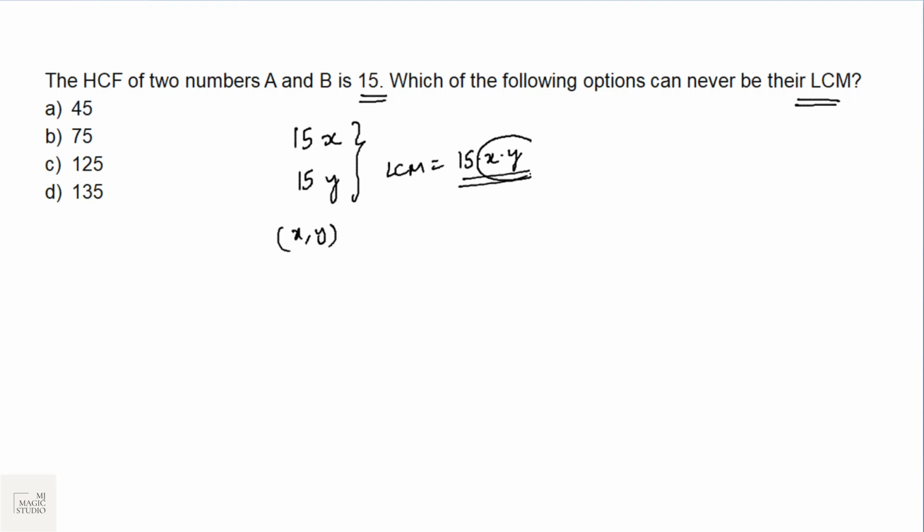That means the LCM should be a multiple of 15 straight away. 45 is 15 into 3, 75 is 15 into 5, 135 is 15 into 9, but 125 is not divisible by 15. That means their LCM can never be 125. And the trick is, if the HCF of two numbers is known, then the LCM has to be a multiple of the HCF. Clear? Your answer is 125.